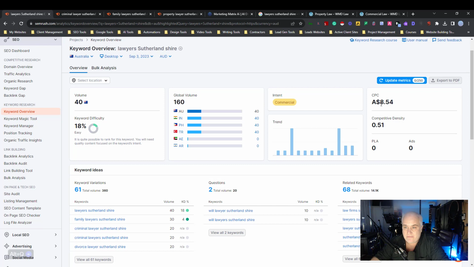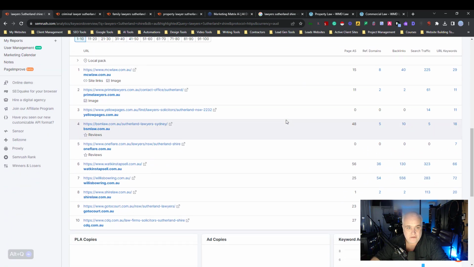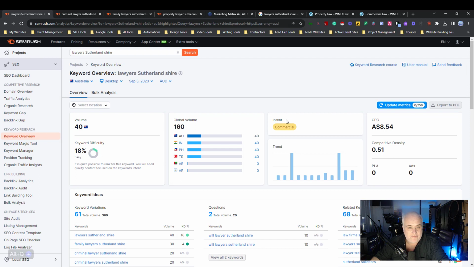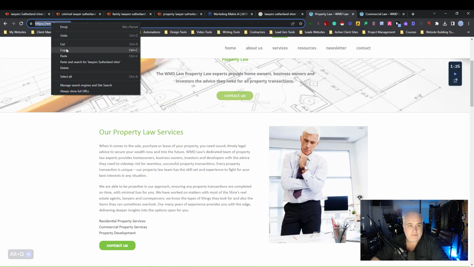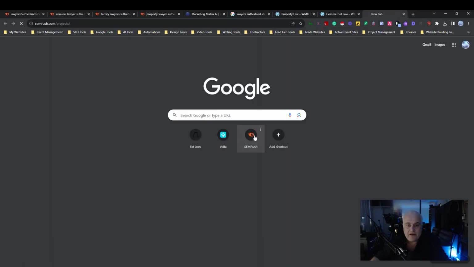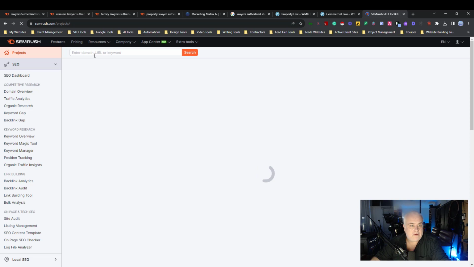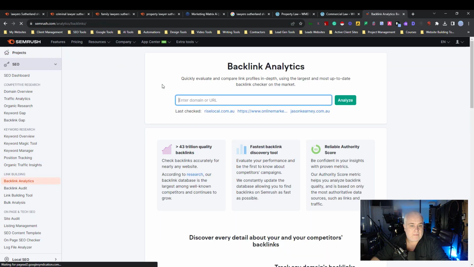And if you were to pay for each one of these clicks, you'd be paying $8.54, right? So some few tweaks, a bit of on-page work, a bit of off-page work, I'd imagine it wouldn't take a great deal of time to start ranking you guys for some terms. Let's have a look at their backlink profile. Let's just go back here. Backlink analysis.